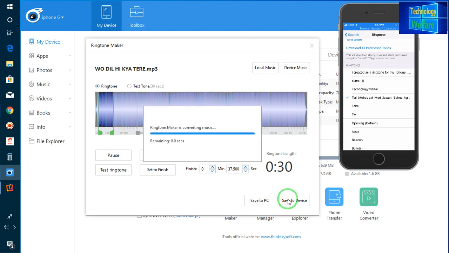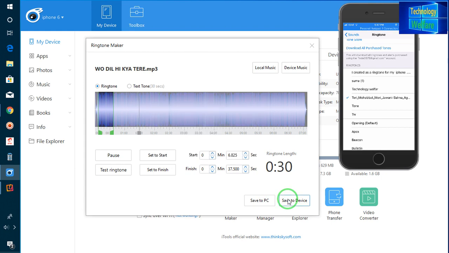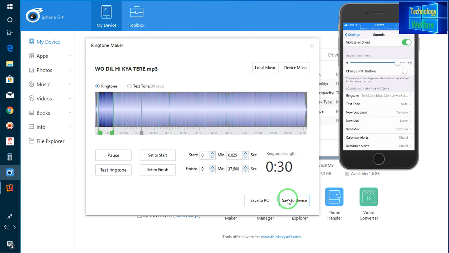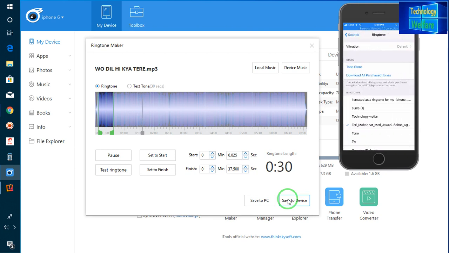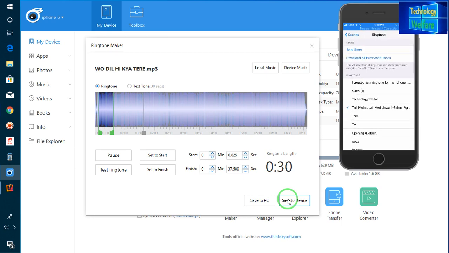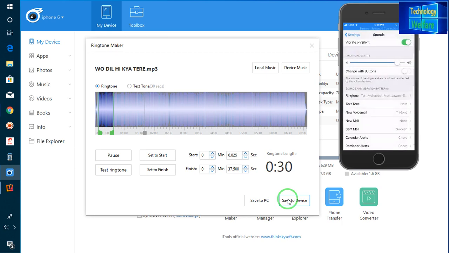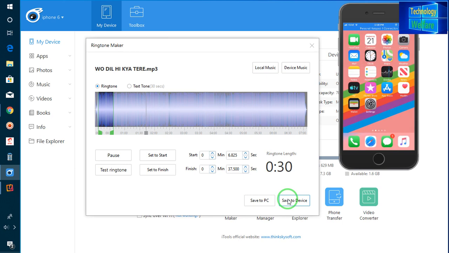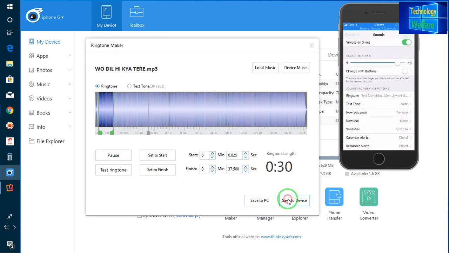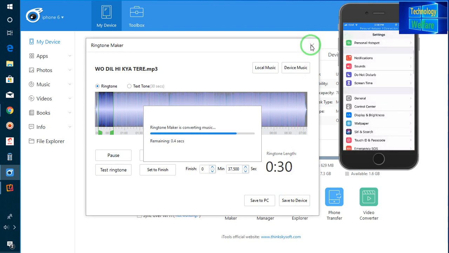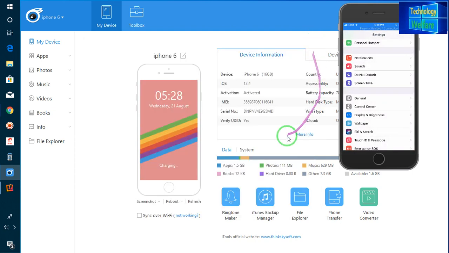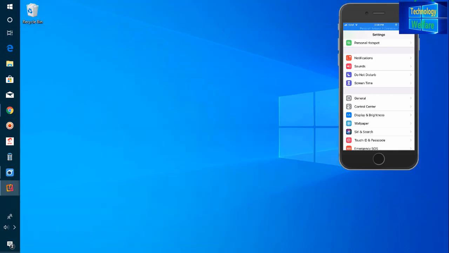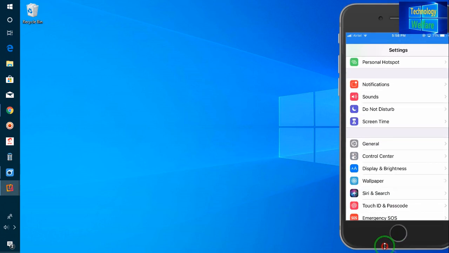Now see, guys, once again I will go back and click here. It has saved finally. Let me zoom in once again, because it will be more visible.